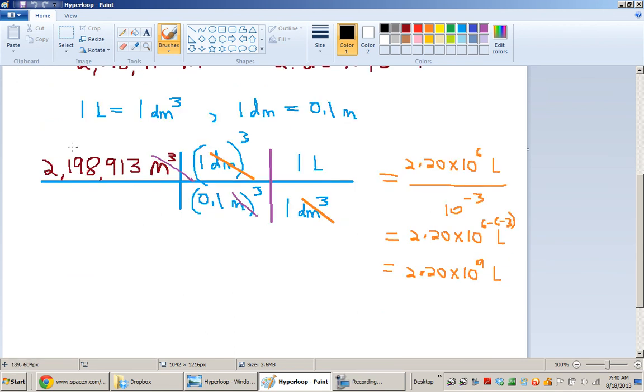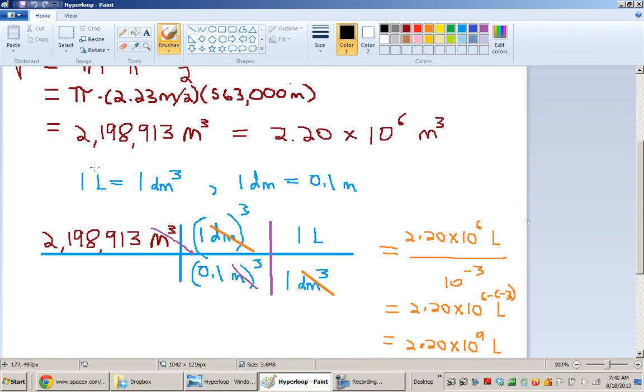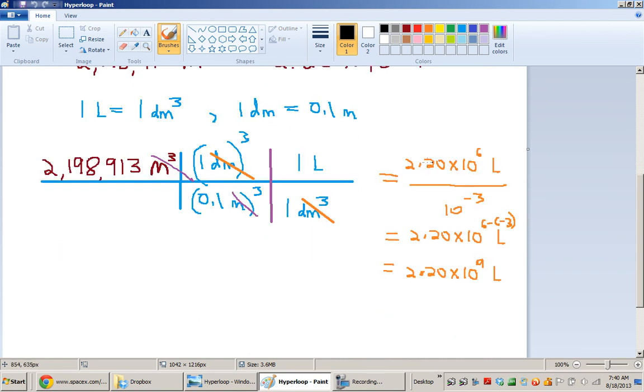When I do this, I end up getting a bunch of numbers. This is just like the 2.198913 meters cubed or 2.20 times 10 to the 6 meters cubed. The number we started with times 1 times 1 times 1 times 1 on the top. And on the bottom, remember we have to divide by every number that's left over here. So I have it being divided by 0.1 3 times, and then multiplied by 1 or divided by 1, which, again, multiplying by 1 or dividing by 1 doesn't really matter. So I'll end up having this expression when I consolidate it.